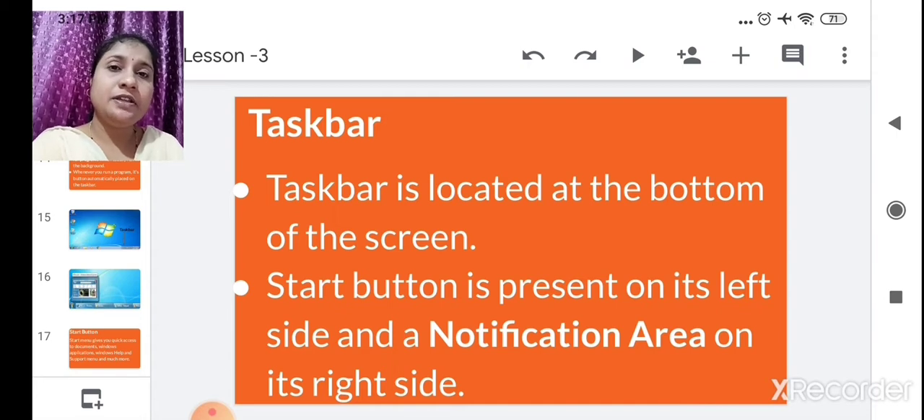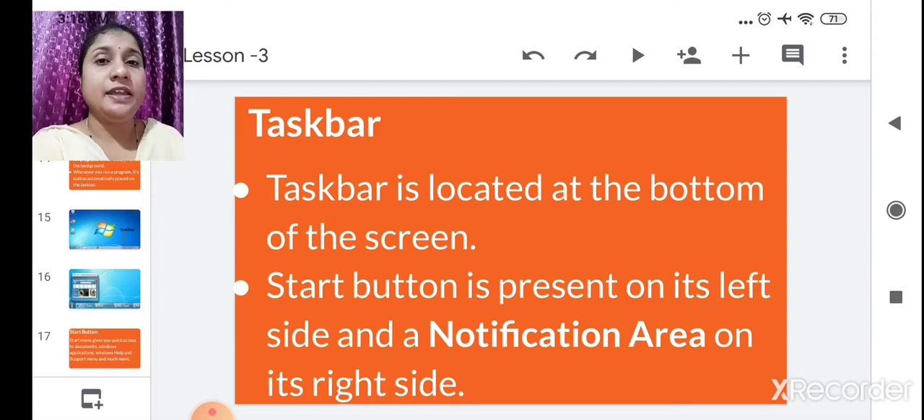So the start button is on the left hand side, and the notification area on its right side. What is meant by notification area? Suppose you want to attach a pen drive, it will give you a notification there that this object is connected to the computer, or if you want to connect to the internet, it will give notification in that area. That's why it's called the notification area.